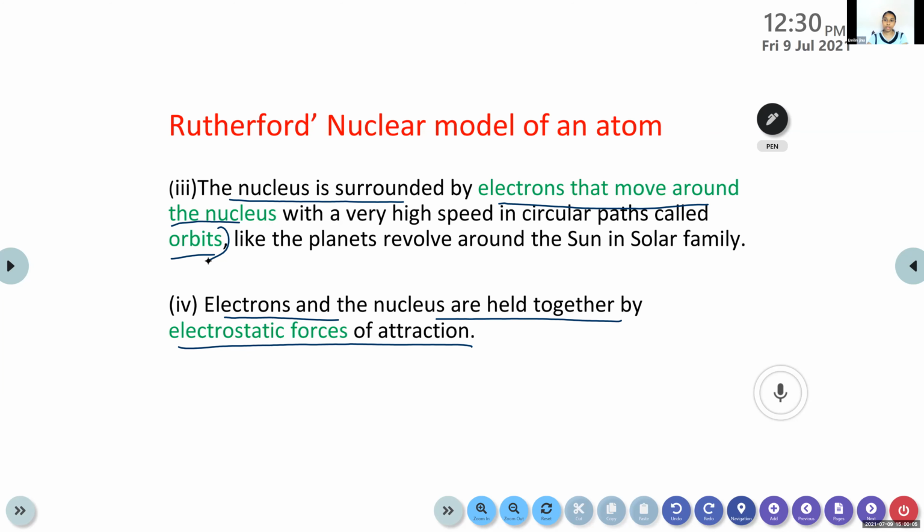Ma'am, will you explain the last point? Yeah, that means electrons are negatively charged particles, right? Nucleus consists of positively charged protons. So these oppositely charged particles are held together by electrostatic forces of attraction. That's it. Clear?